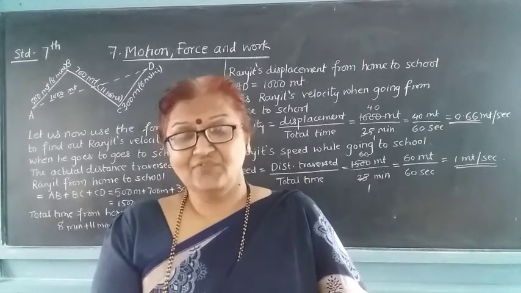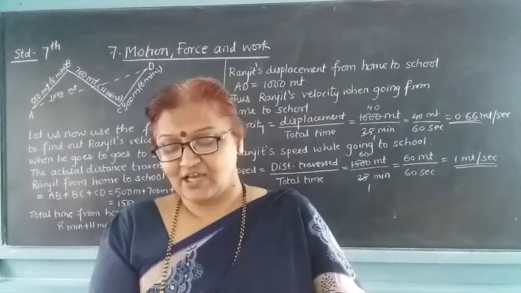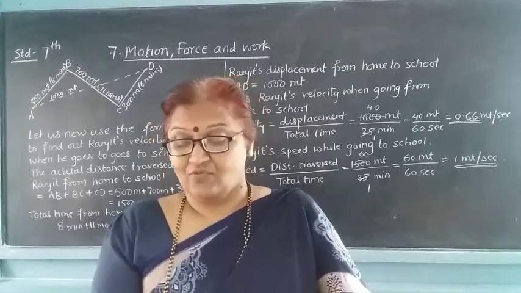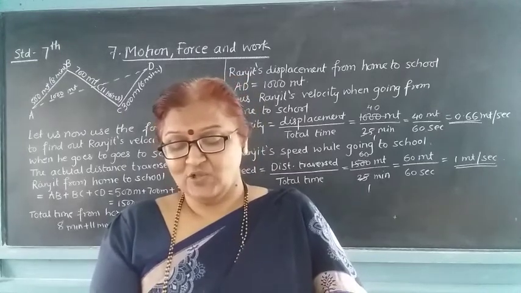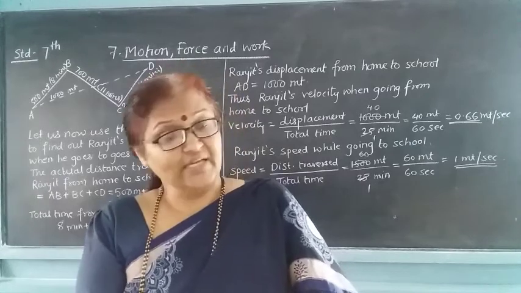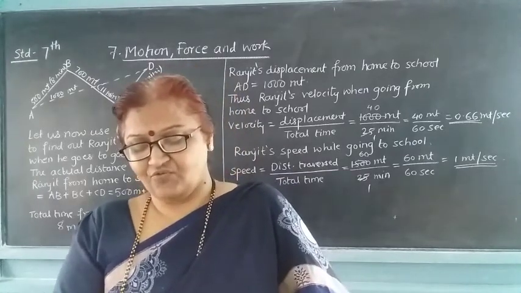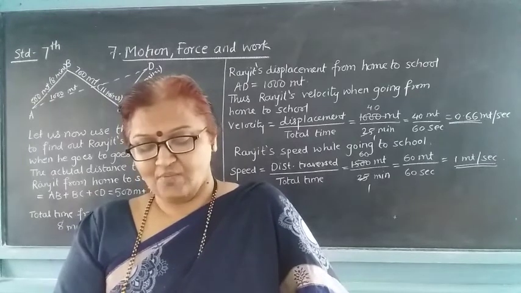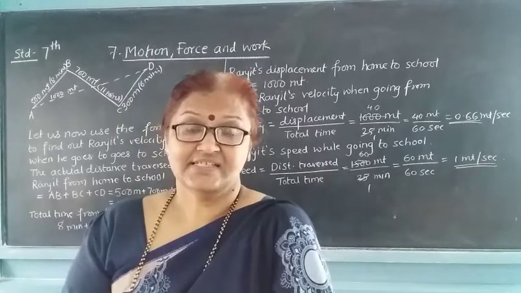Then see the next one, average velocity and instantaneous velocity. The velocity of an object changes even while it is moving along a straight line. Whenever an object is moving in a straight line, its velocity can also be changing. Then see, suppose a truck is covering 40 kilometers from A to D in a straight line. It is given in your figure 7.3.